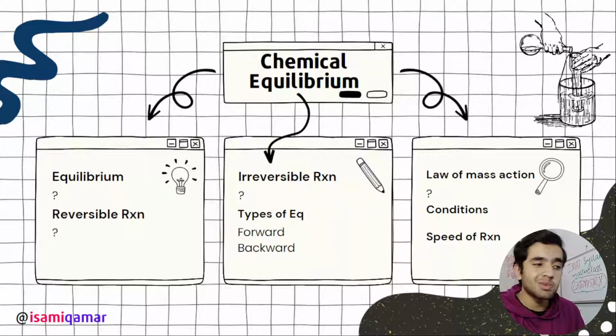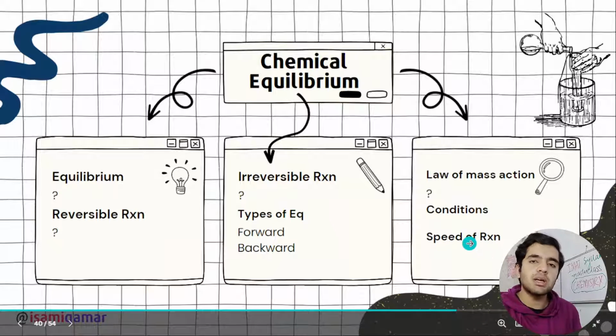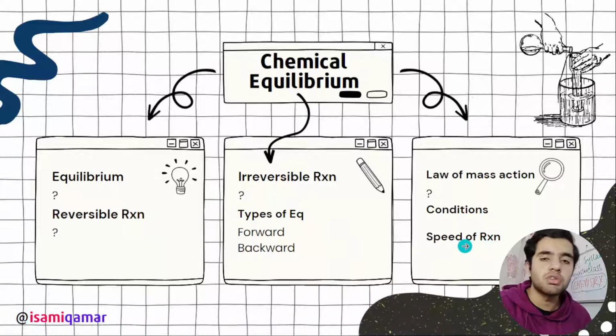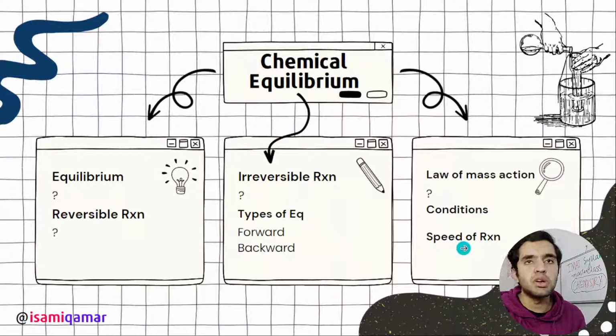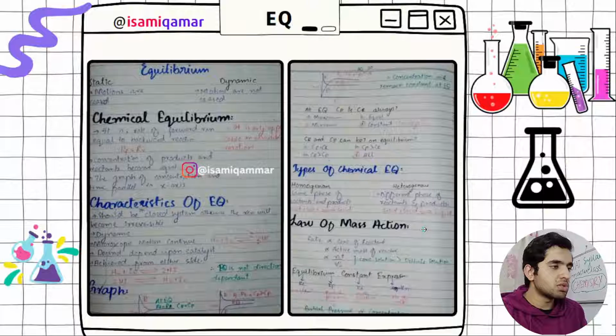What are the conditions, what is speed of reaction. We also cover the extent of reaction, how much reaction is completed in forward or backward direction. And the most important topic included in chemical equilibrium is Le Chatelier's principle. So we need to cover that.